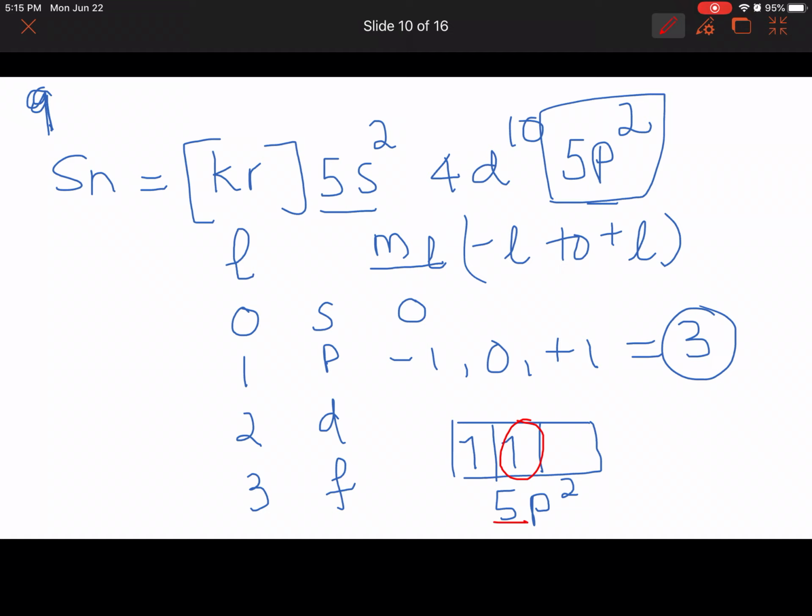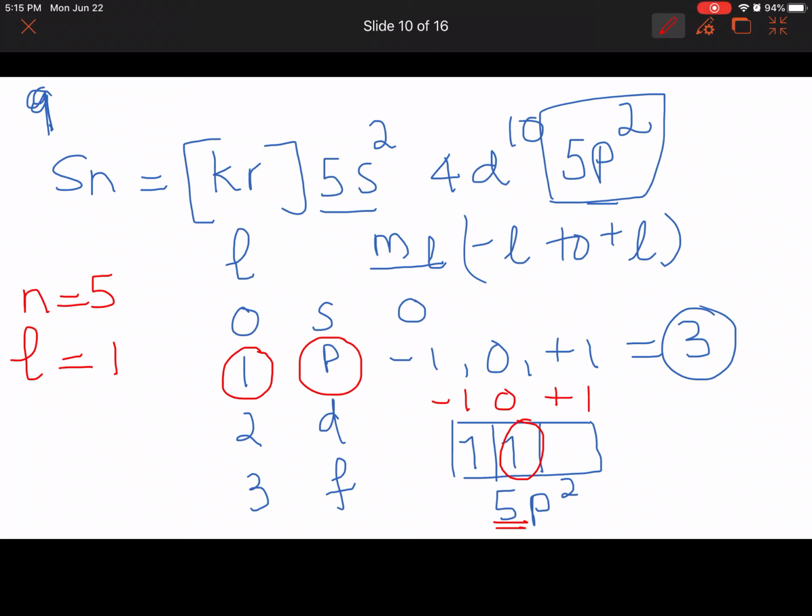The 5 here represents the principal quantum number N, so N equals 5. L is the shape of the orbital. Since the shape is p, the L value corresponding to p is 1, so L equals 1. And there are 3 possible ML values: minus 1, 0, plus 1.